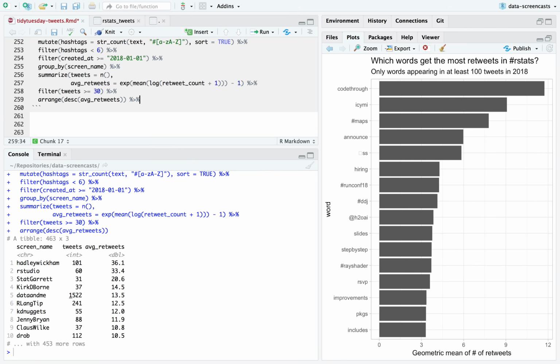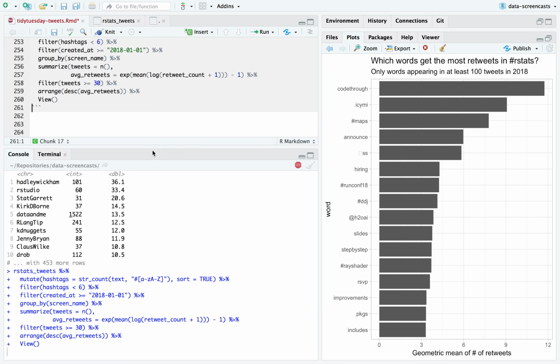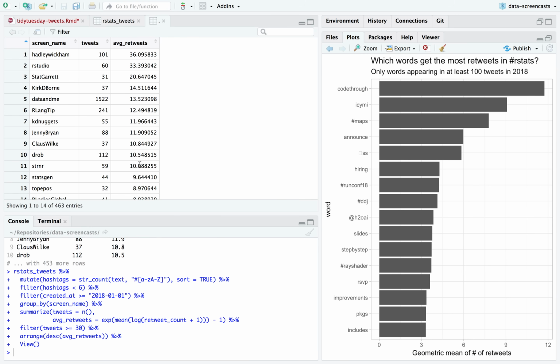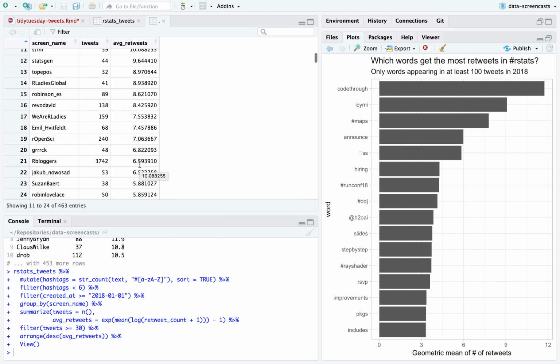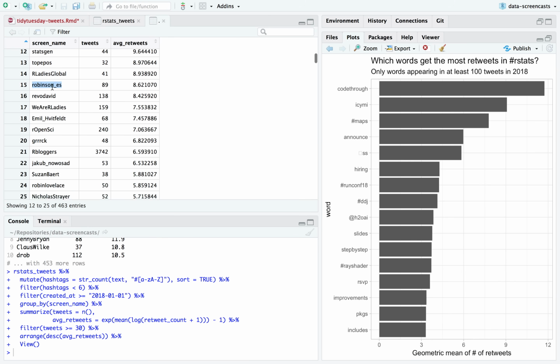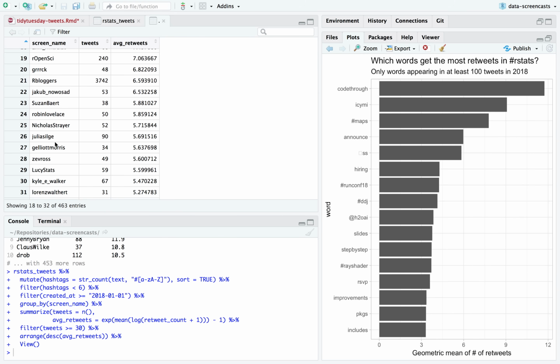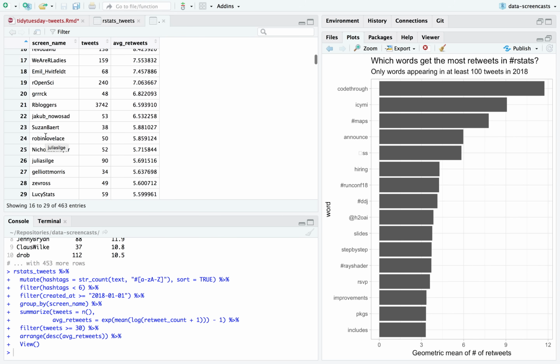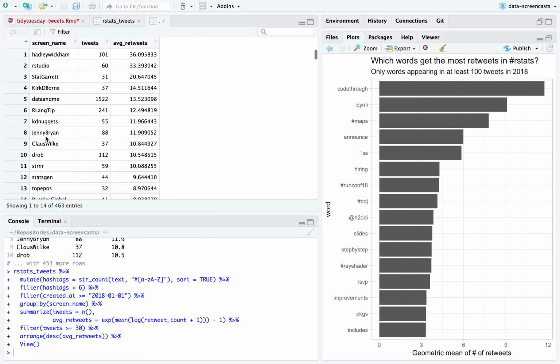All right, so this is the final thing we can look at in terms of some people that have the most influence. Oh, there's my sister Emily. I expected to see Julia here. Yeah, here's Julia. In terms of people that get retweets, definitely Hadley, Mara, all these people deserve important places within the 2018 rstats Twitter community.